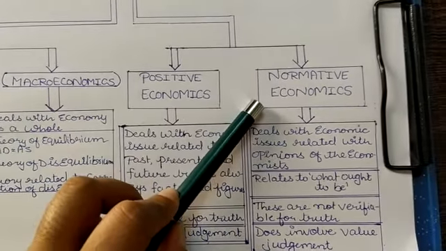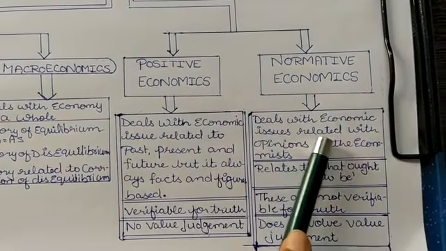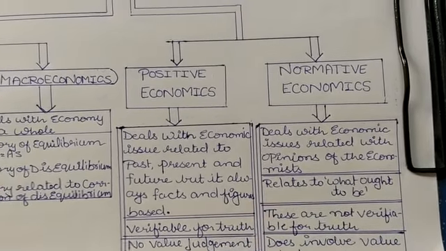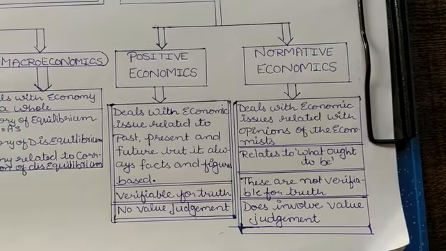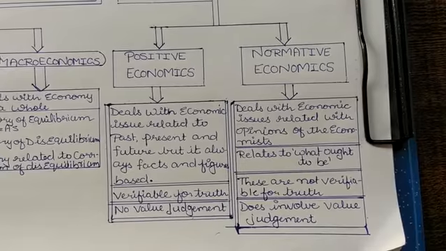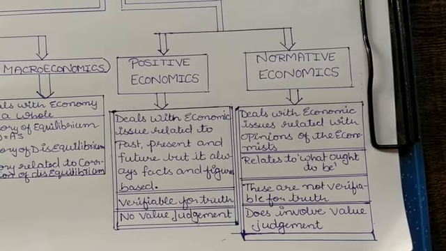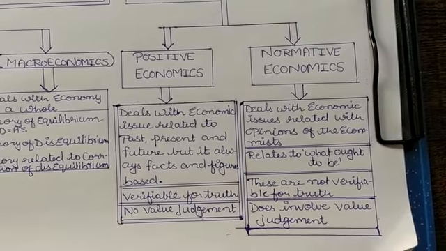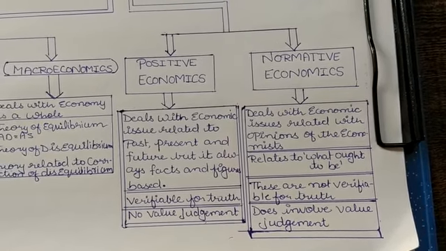Now, normative economics. Normative economics deals with economic issues related to opinions of economists. Yes, we have different economists, like Adam Smith, Robert, then Williamson, then Miller. All these economists have their different opinions or different definitions of the subject economics.